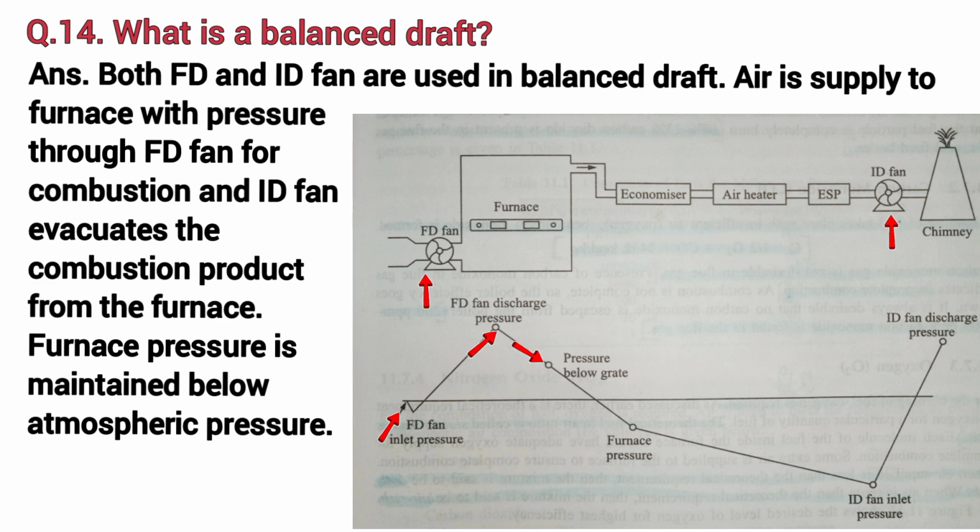Air is supplied to the furnace with pressure through the FD fan for combustion, and the ID fan evacuates the combustion products from the furnace. Furnace pressure is maintained below atmospheric pressure.